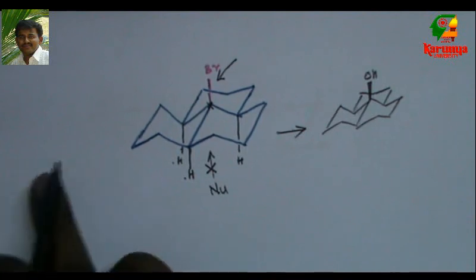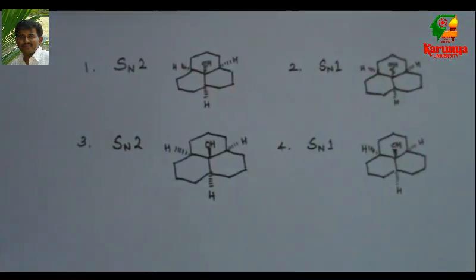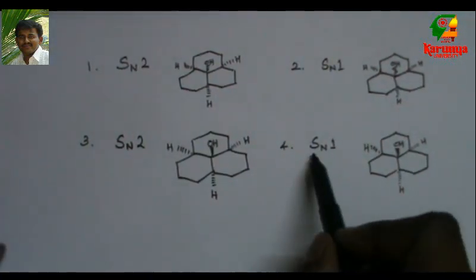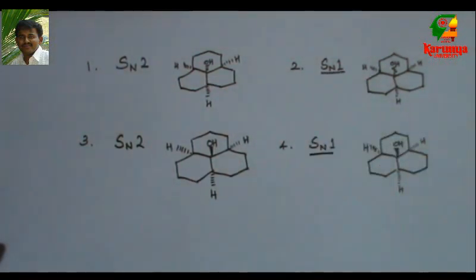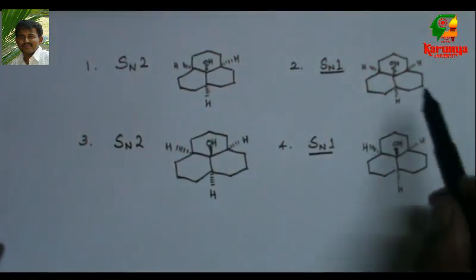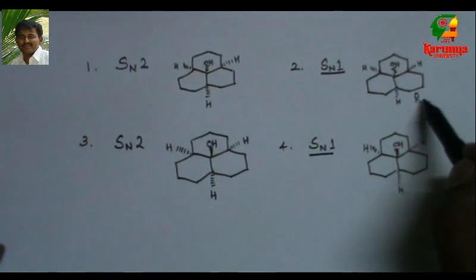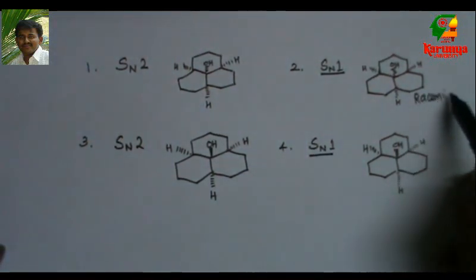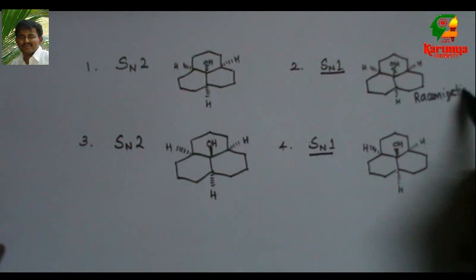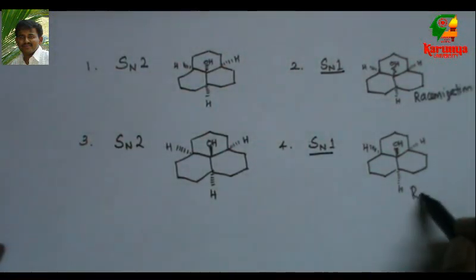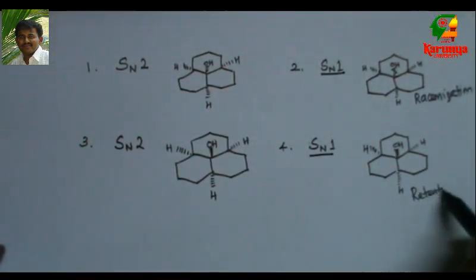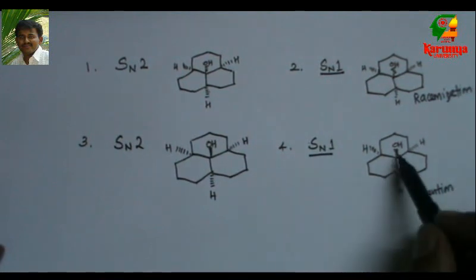So the answer is, it is SN1 mechanism, and the product, it is not racemization, it is retention in configuration. So this is the product,